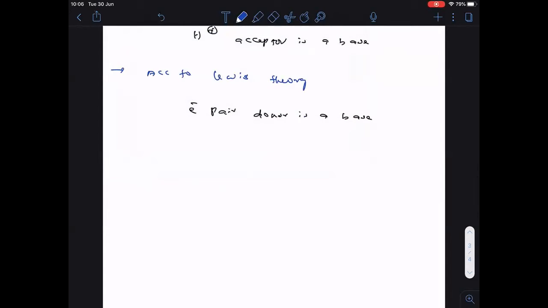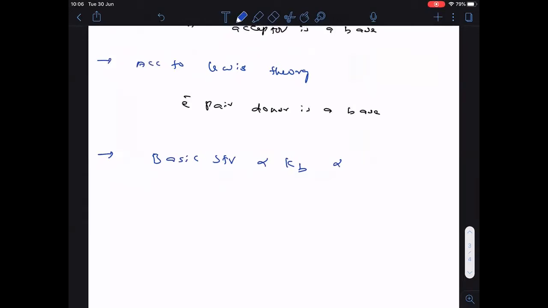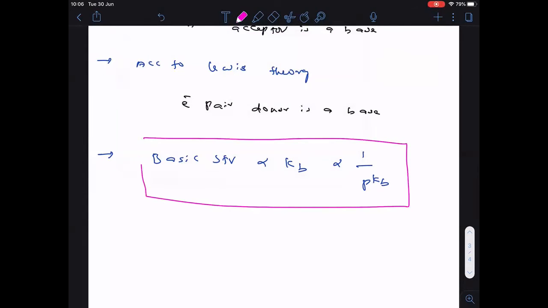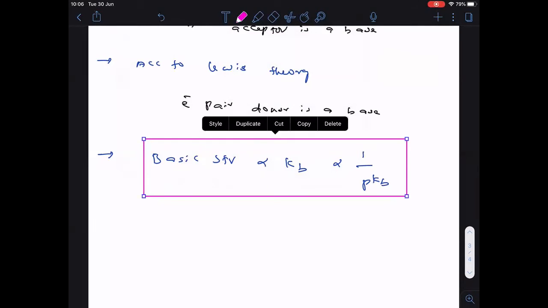Now, here let us talk about the Kb and pKb relation with the basic strength. Remember everyone, basic strength is directly proportional to Kb and inversely proportional to pKb.